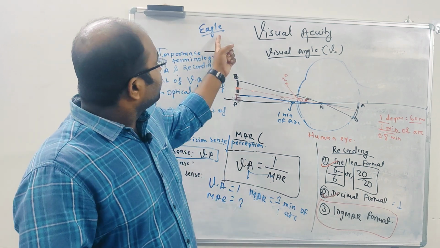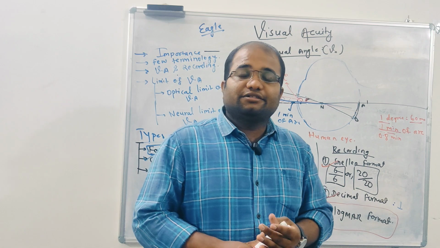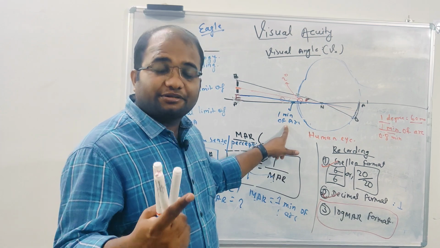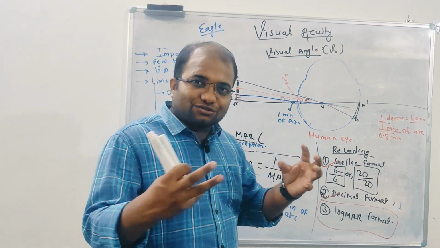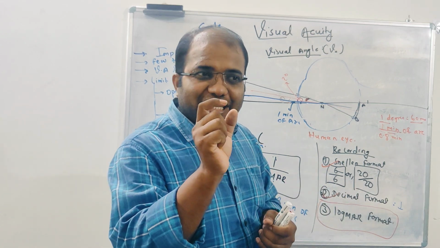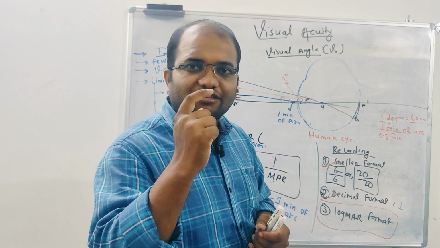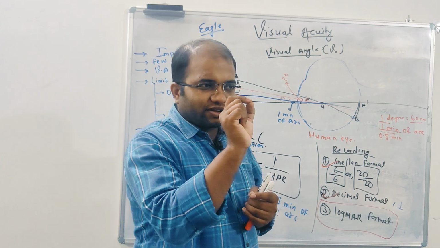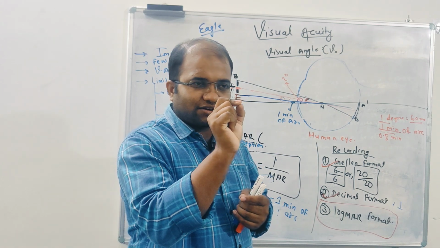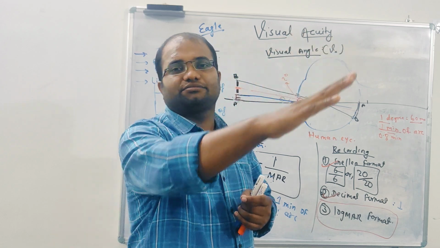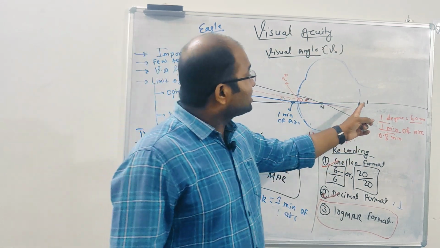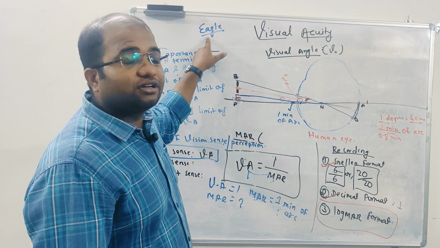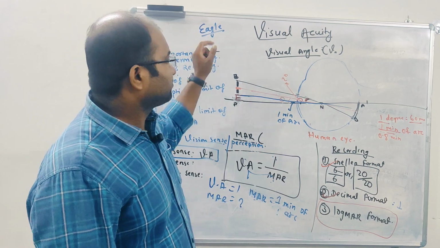So the first thing you have seen in the eagle eye: they have 0.2 minute of arc, so the vision is better. Their retinal cell density is so high that they can see any object in detail. If they are seeing a face, they can see each detail of the face. If they want to capture a fish or a snake, they can see how it is moving in detail. You're getting it? Because the cell density in the retina is very high, almost more than 1 million cells per mm².